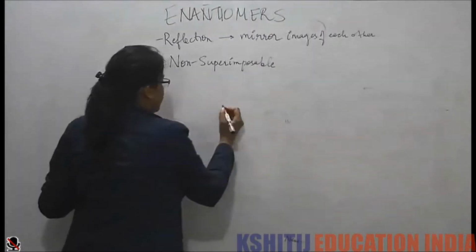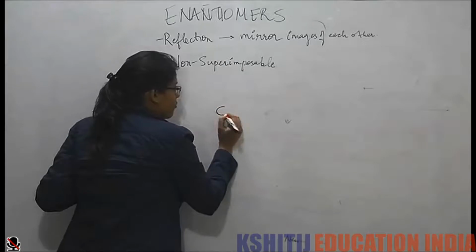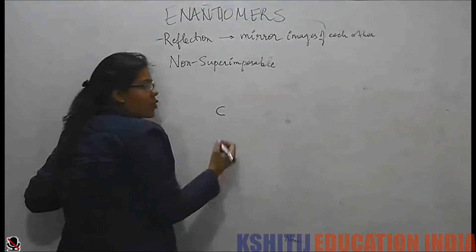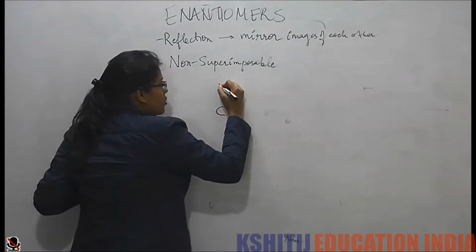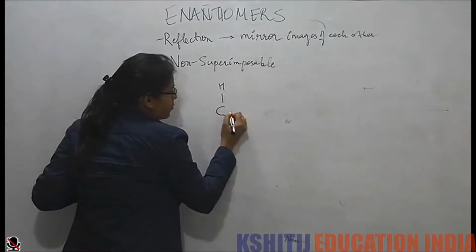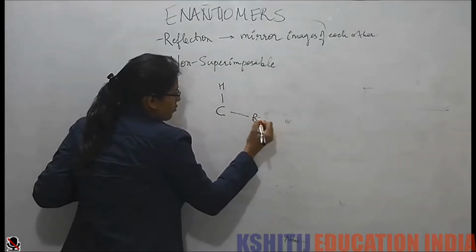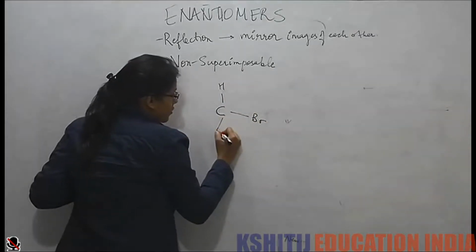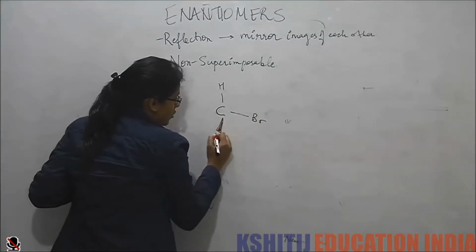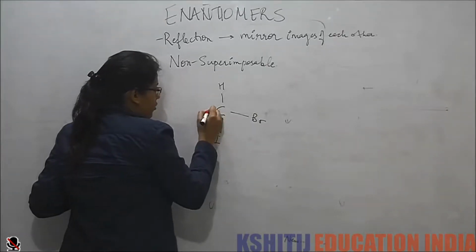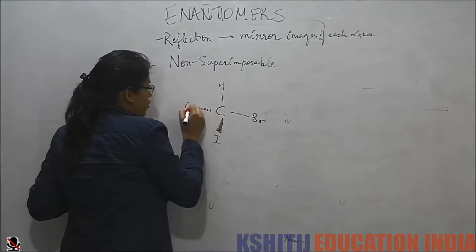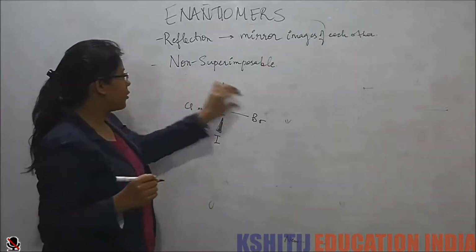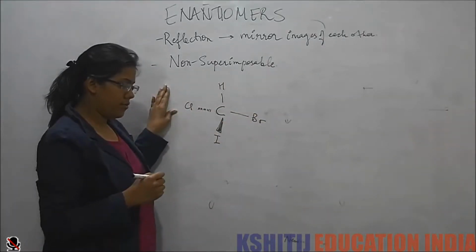For example, if I have this carbon. Now we know carbon is attached to 4 groups. So suppose I have 4 different groups attached to carbon.